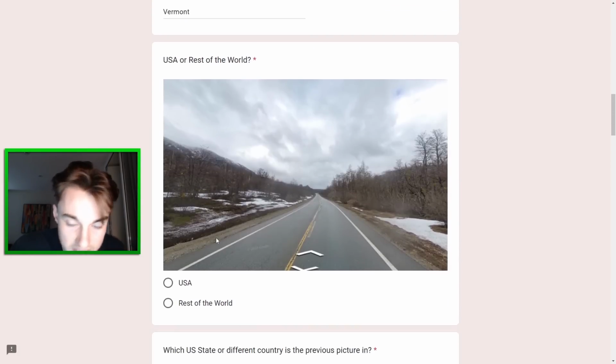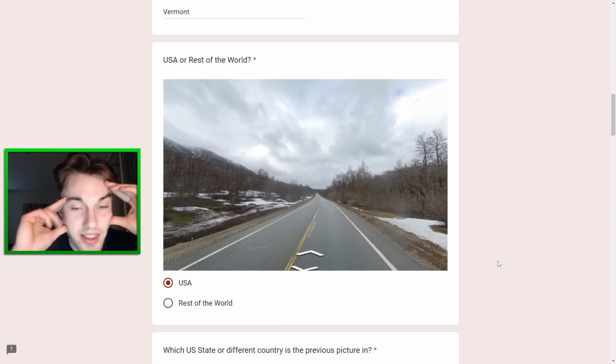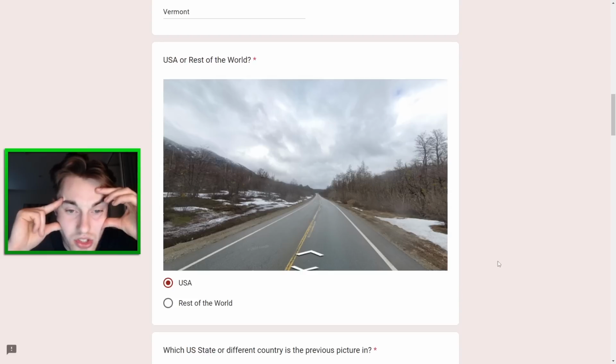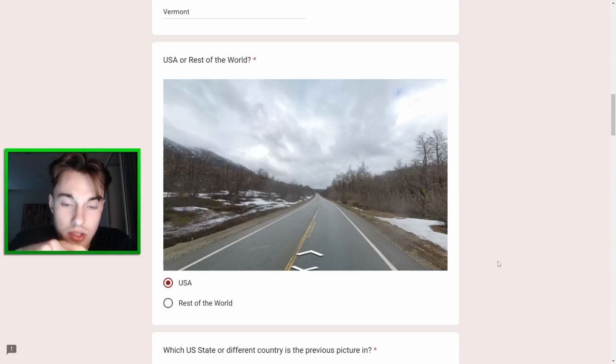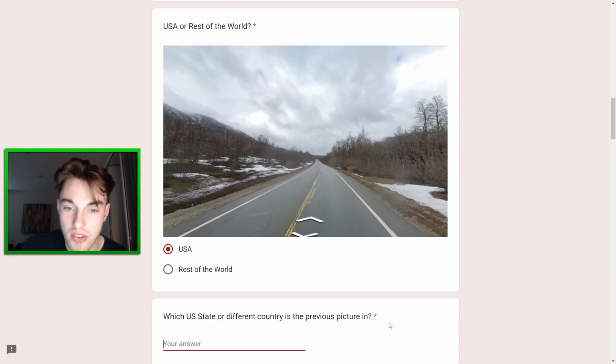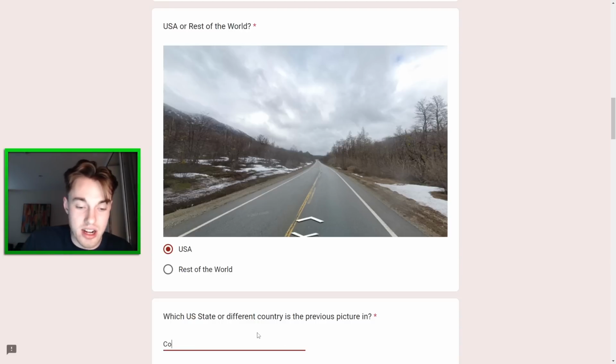This is difficult. I think it is the US, but it's just a weird landscape. I think that's what's meant to be confusing about it. So I don't think it was going to be somewhere in Alaska, though it could be. I think the trees are a bit too diverse for that. But then I'm not really sure where to actually put this. I don't have a good idea for Canada either, so I am going to go US here. I'm kind of tossing up between Maine and something in the Rockies here. I think maybe the Rockies idea is better. Maybe we could try Colorado. I don't think it's there.